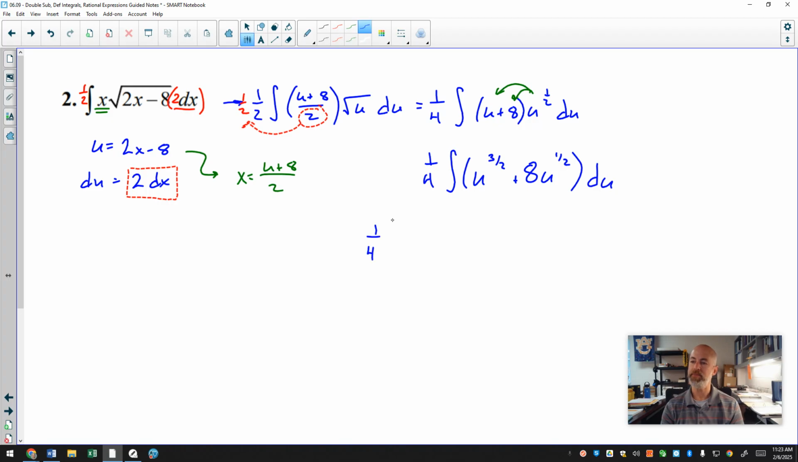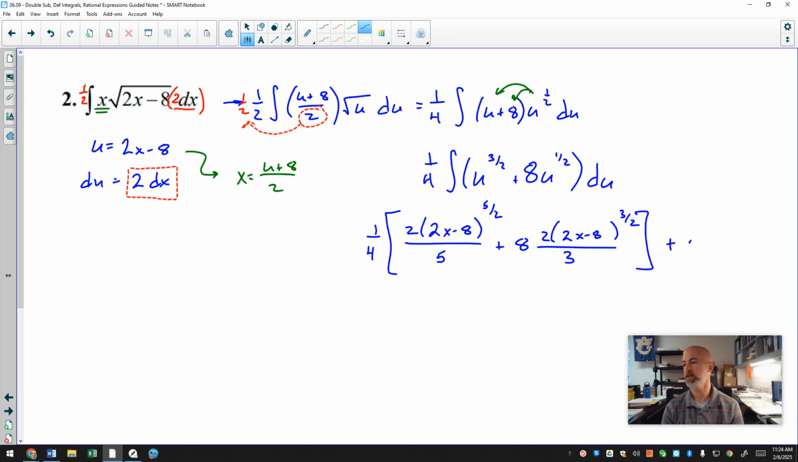And at the same time, as I find the antiderivative, I will also replace my u's with the 2x minus 8 that I originally set them equal to. So the antiderivative of u to the 3/2, 3/2 plus 1 is 5/2. And when you divide by 5/2, you multiply by 2/5. And I'm just going to go ahead and replace the u with 2x minus 8, plus 8 times, I'm going to do 8 times u, 1/2 plus 1 is 3/2. We're going to divide by 3/2, which is times 2/3, and the u is 2x minus 8, and all of that plus c.